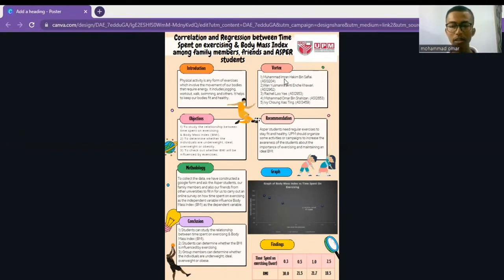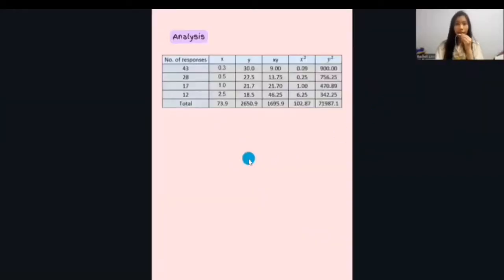For the graph, on the y-axis we put body mass index or BMI, and on the x-axis we put the time spent on exercising. For further explanation about the analysis of the graph, we'll continue with Rachel. For the X is the time spent on exercising and the Y is the BMI.